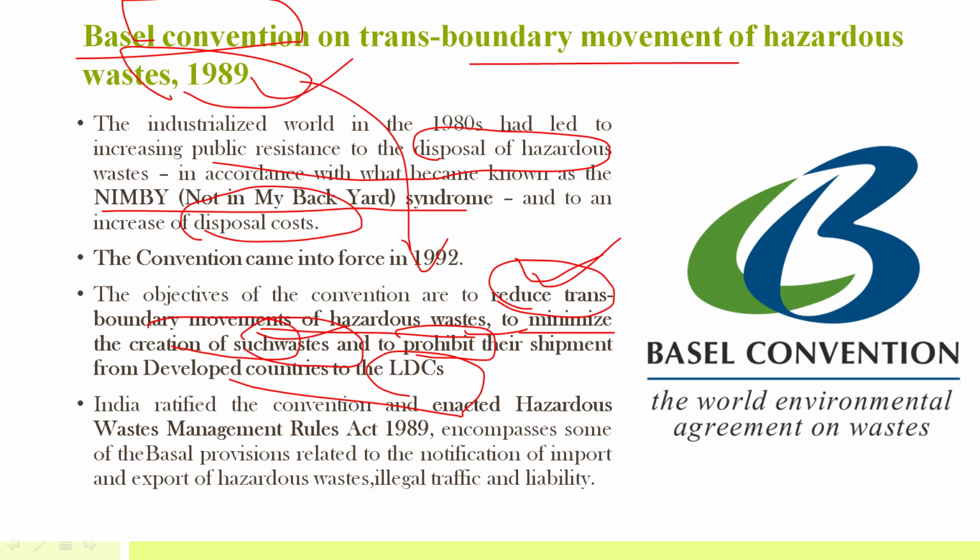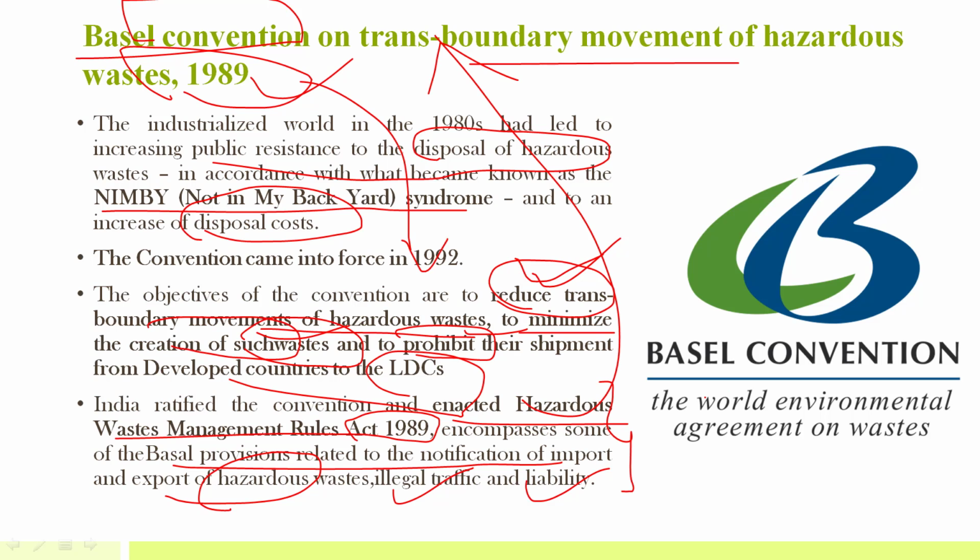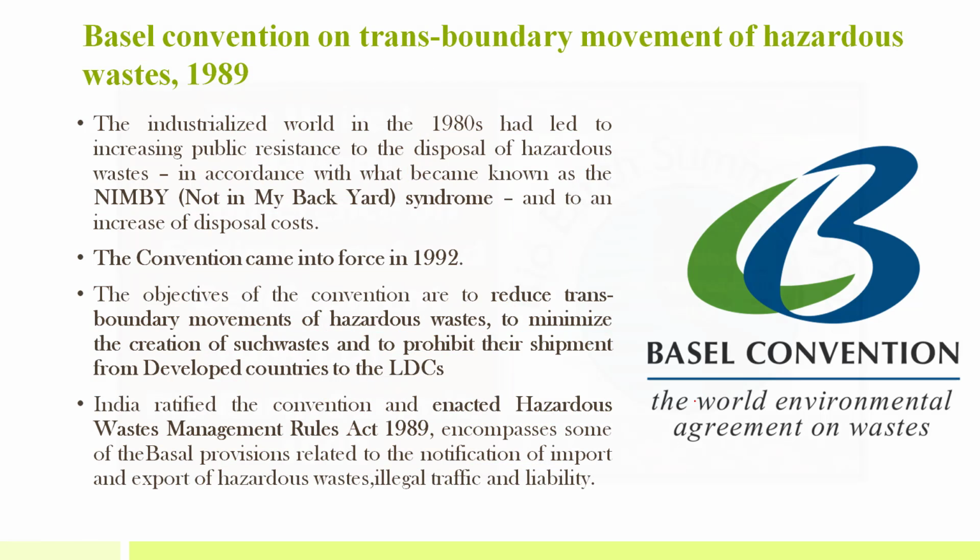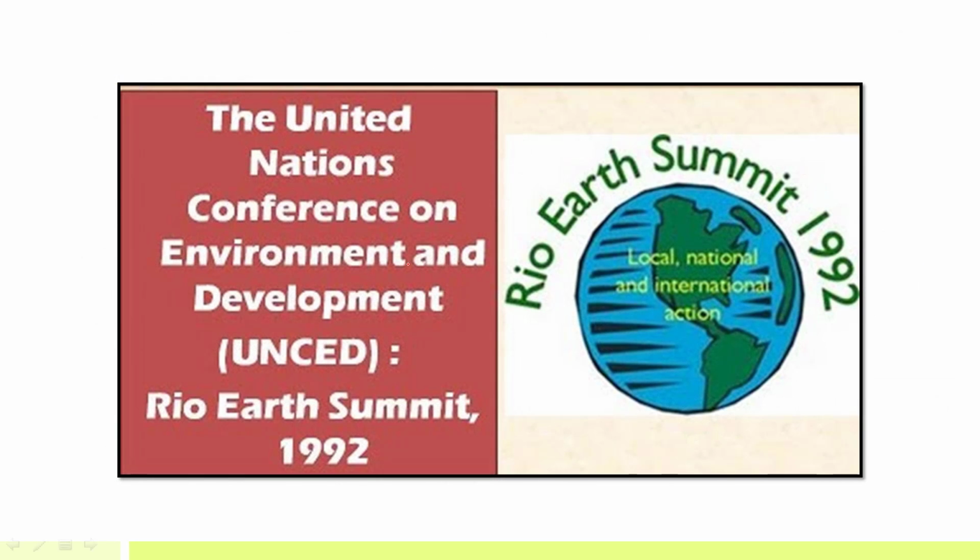Then India ratified the convention and enacted the Hazardous Waste Management Rules 1989. It encompasses some of the Basel provisions related to notification of import and export of hazardous waste, illegal traffic, and liability. So these hazardous waste management rules were mainly framed by India in order to comply with the Basel Convention. Basel is a place in Switzerland.